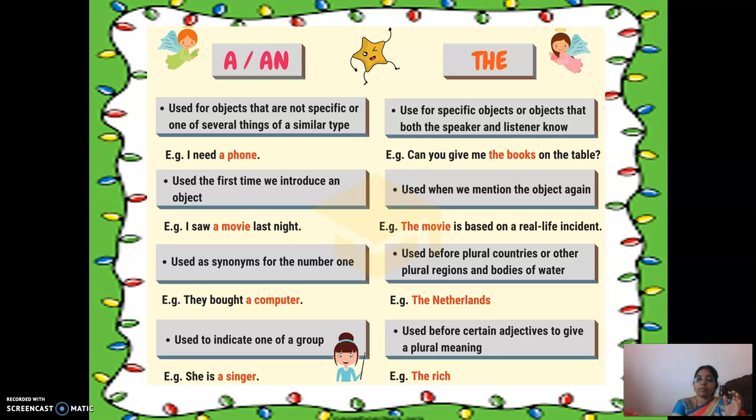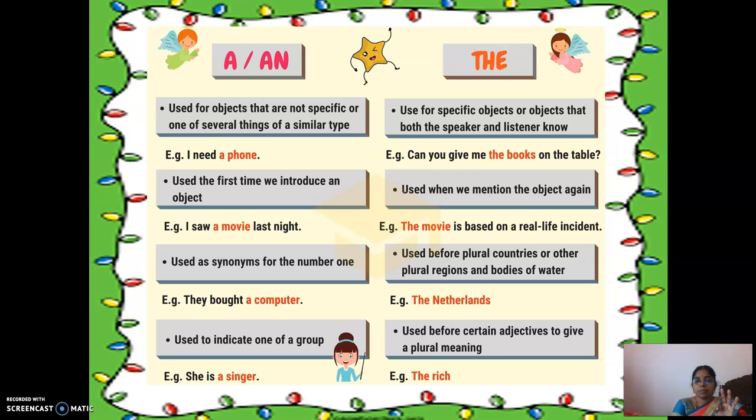Now again, I am going to talk about that movie. Then I will use the word "the" movie. "The" is used when we mention the object again. The movie is based on a real life incident. Can you understand? Can you relate "a movie" and "the movie"? First, "a movie" when I am introducing it newly, and "the" is used when we mention the object again. When I am mentioning the movie again, I am using "the movie".